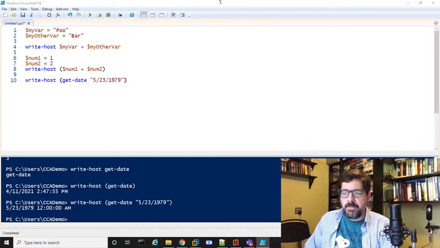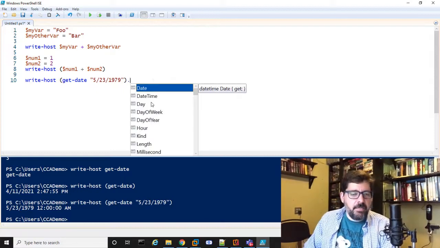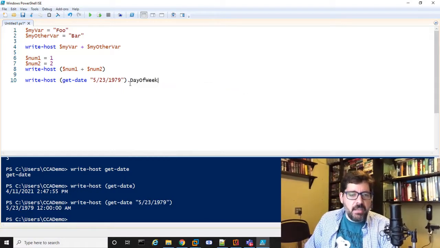So as an example, since this is a date, let's say I wanted to know what day of the week I was born, right? I hit dot and I can get the day of the week, because that is a property of Get-Date. How did I know that?